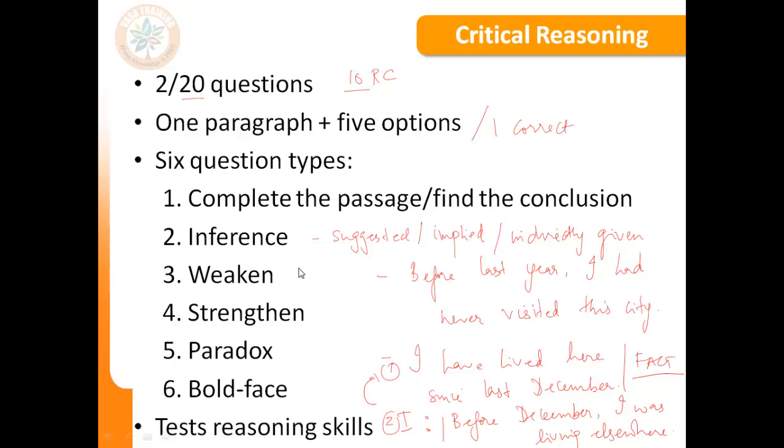Weaken the given passage, strengthen the given passage. Weaken and strengthen both relate to the author's opinion. Weaken means you oppose the author's opinion, strengthen means you support the author's opinion. Paradox, the word paradox basically means contrast. There's a contrast in the passage which you have to explain. So another way to describe a paradox question would be explain the contrast in the passage.